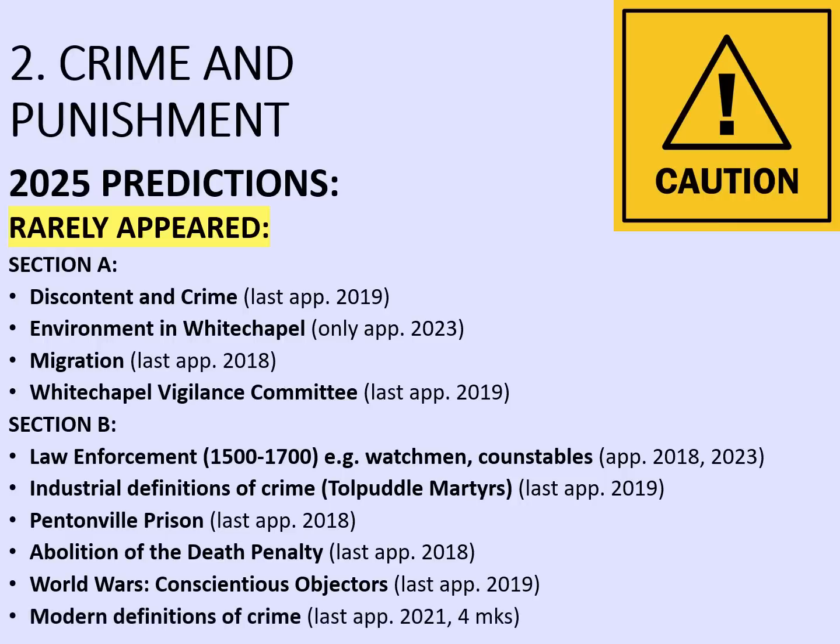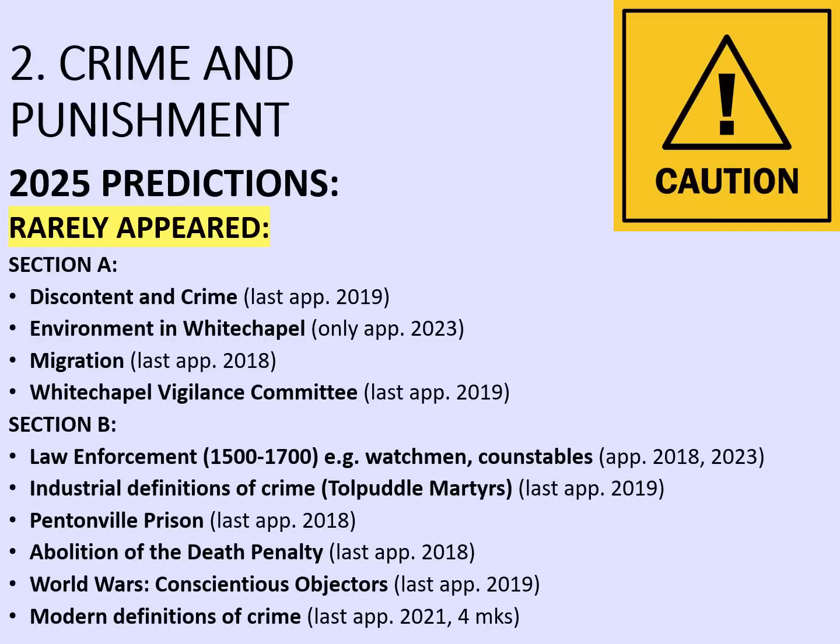Lastly, modern definitions of crime, so modern types of crime like terrorism, drugs offences, driving offences, that sort of thing, last appeared in 2021, but it's a broad area and that was only for a 4-mark question, so not much has been tested on it. Does that mean that these things might appear this year? Use this to guide your revision.